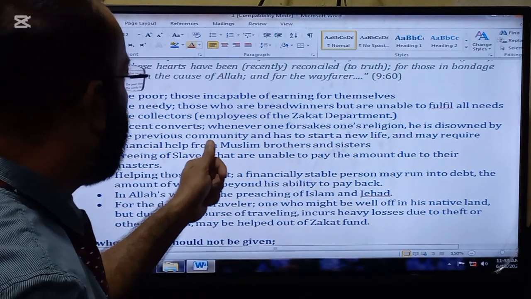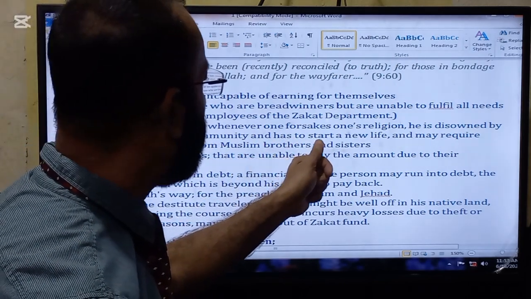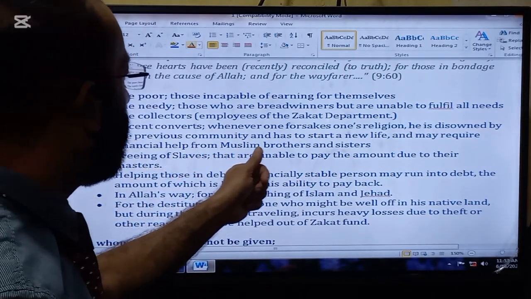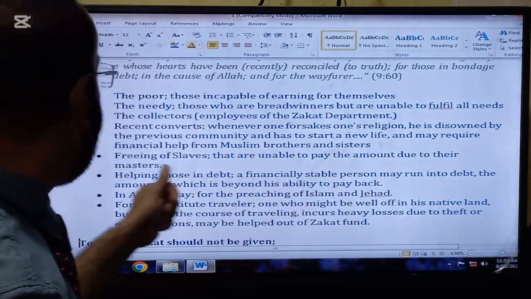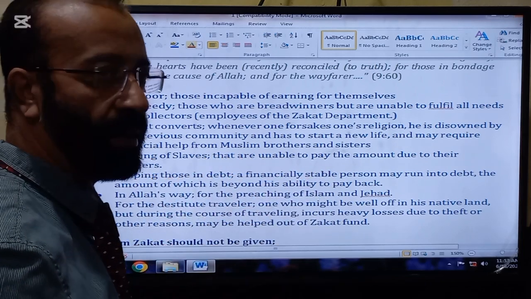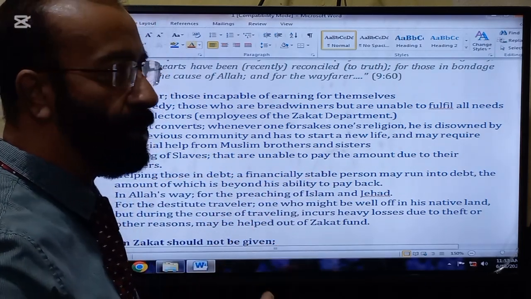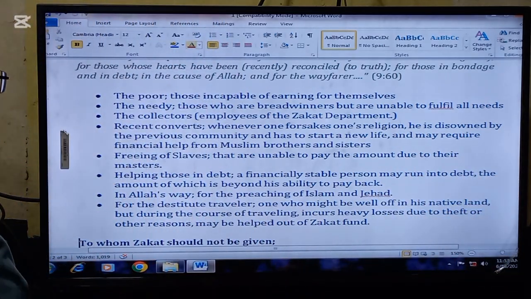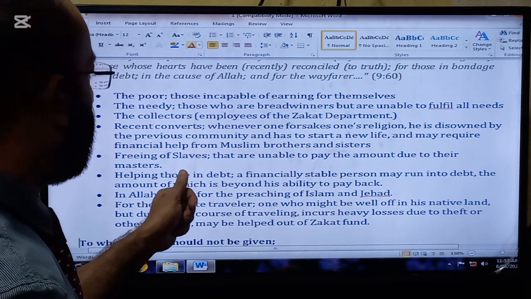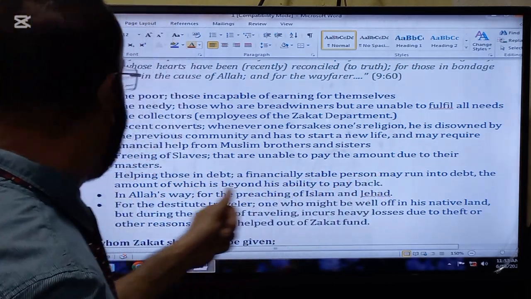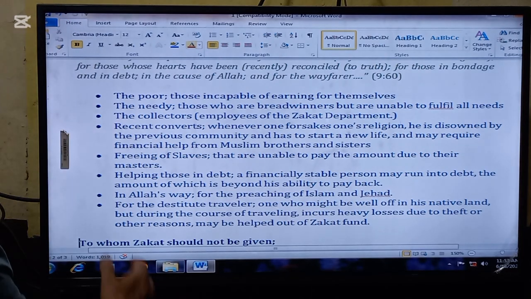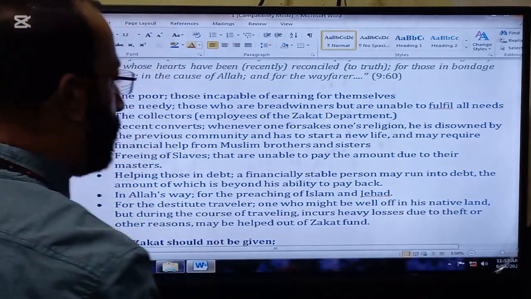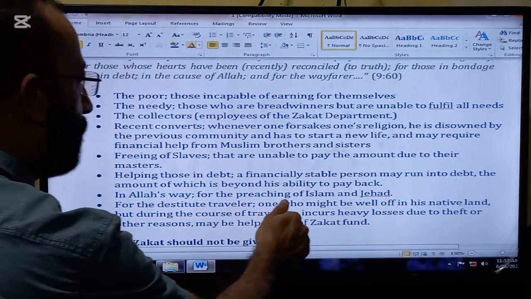Recent converts: whenever one forsakes one's religion, he is disowned by the previous community and has to start a new life and may require financial help from Muslim brothers and sisters. So newly converted people, against whom the previous community turns. Freeing of slaves who are unable to pay the amount due to their masters. Helping those in debt: a financially stable person may run into debt, the amount of which is beyond his ability to pay back.